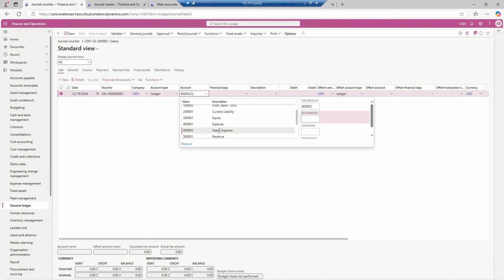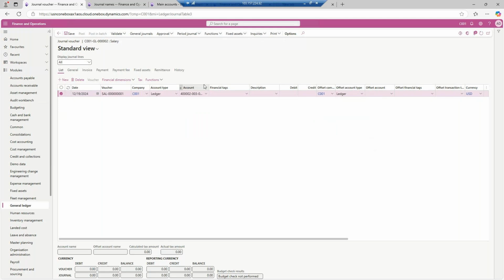This is the salary expense. See, by default all the dimensions have automatically come up. Salary for December 2024. And how much is the salary? Salary is, let's say, 10,000 USD. Then you will put the bank over here, and on the bank there is an offset bank account, HSBC bank. Now what you need to do, you need to go for the approval.